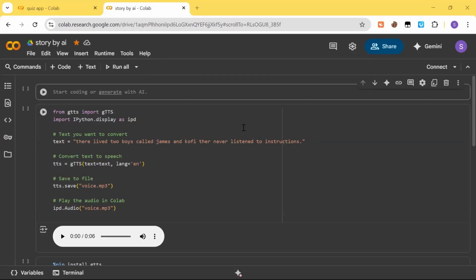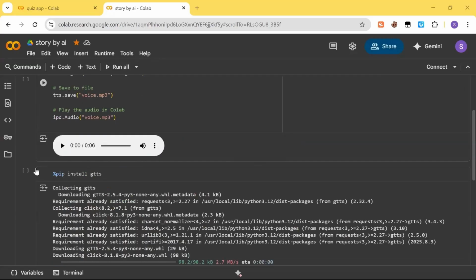This is the demonstration of the work. And pip install gTTS. This means it should install gTTS on Google Colab using Python to run the work. So please, this is the demonstration of the work.